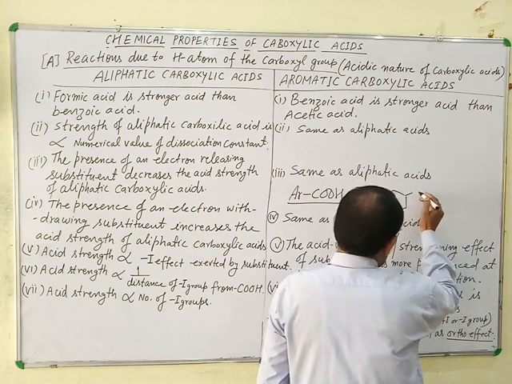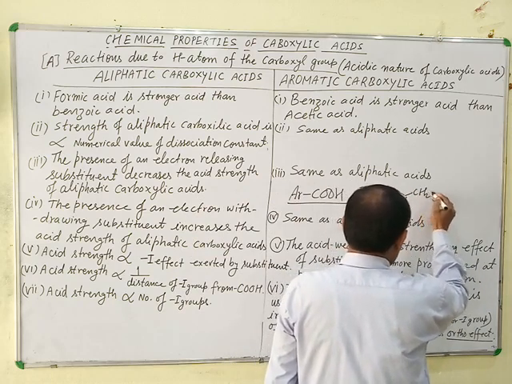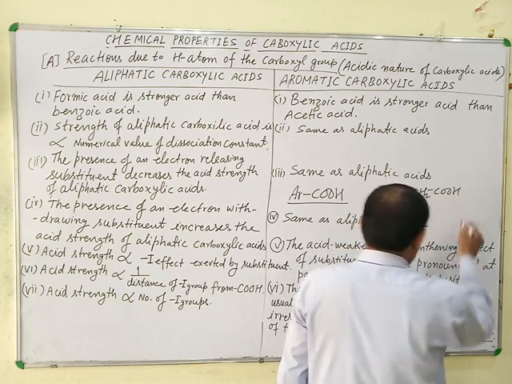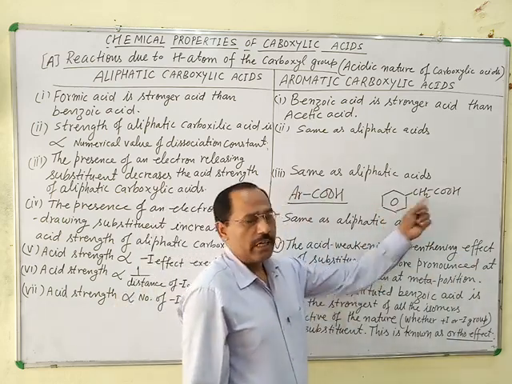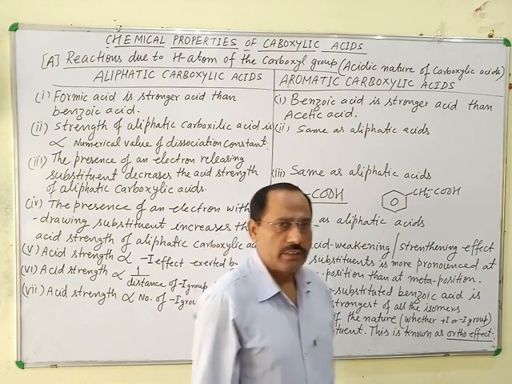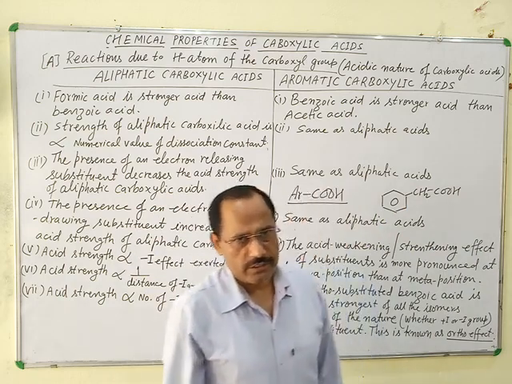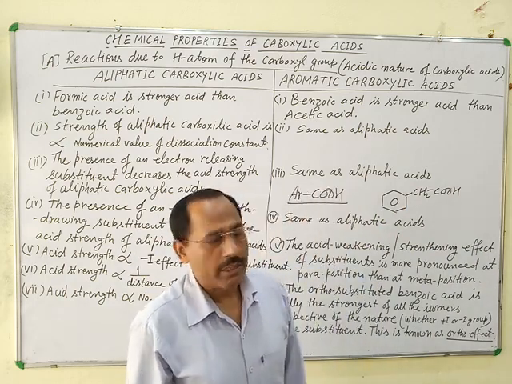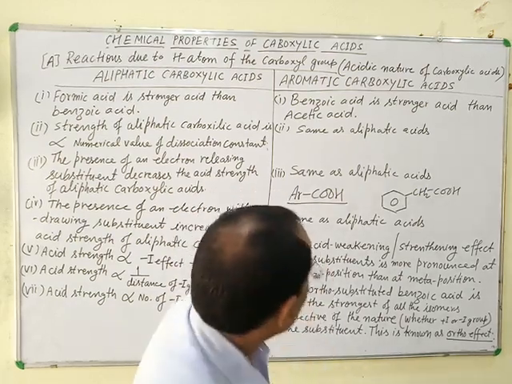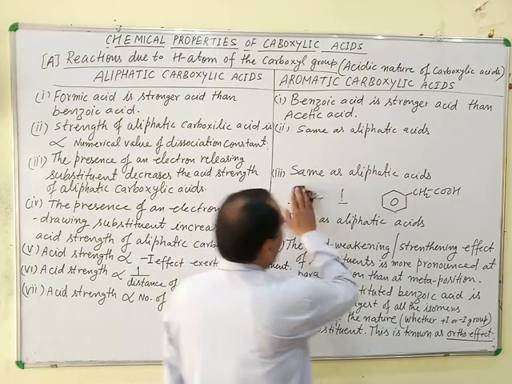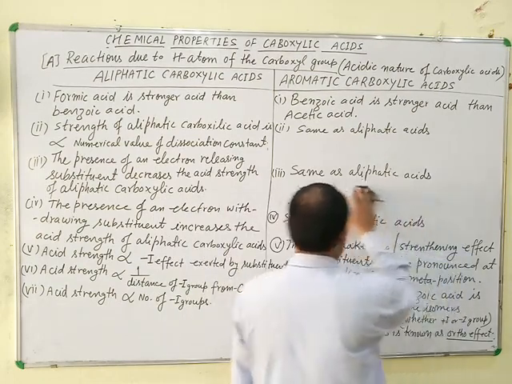In case the COOH group is attached to the side chain of the benzene ring, then it is called a side chain substituted aromatic carboxylic acid. This is the simple idea of aliphatic and aromatic carboxylic acids.